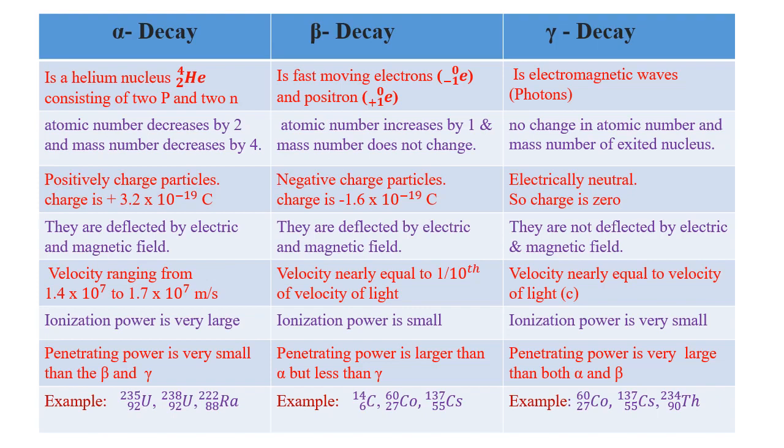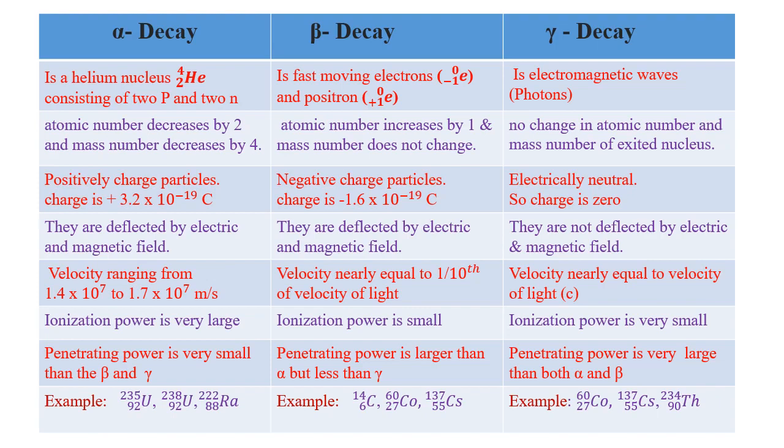Next, alpha particles are deflected by electric and magnetic fields. Beta particles are also deflected by electric and magnetic fields because both are charged particles. But gamma rays are not deflected in any field, electric or magnetic. Next, in alpha decay, the velocity is 1.4 to 1.7 times 10 to the power 7 meter per second. In beta decay, the velocity is nearly 1 by 10 the velocity of light, and gamma is a photon, so the velocity is very high, nearly equal to the velocity of light.